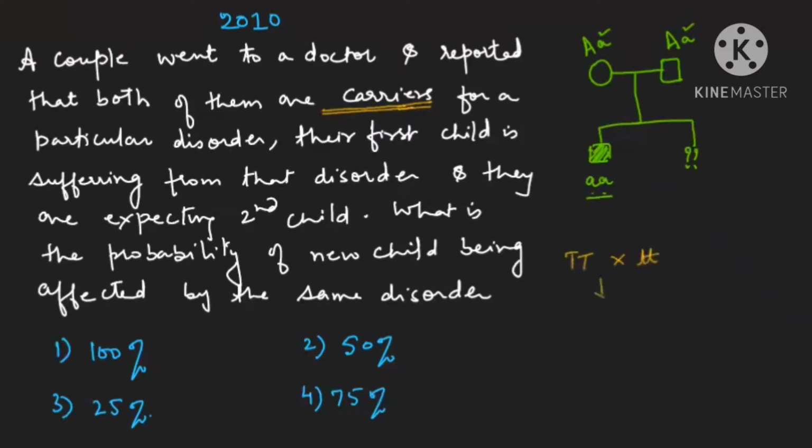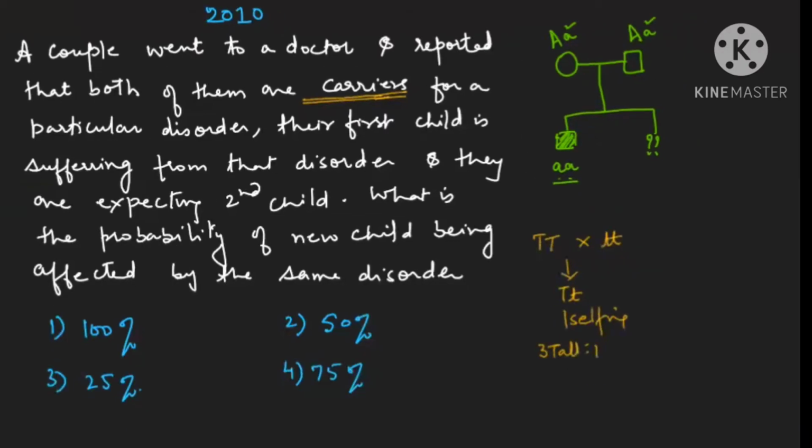Then the F1 generation was only heterozygous tall. And when it was allowed to go for selfing, if you remember, 3 tall and 1 dwarf, you were getting it. Remember, beta? It means only 25% chance of becoming the homozygous allele condition. 75% will show the dominant trait and only 25% will show the recessive trait.